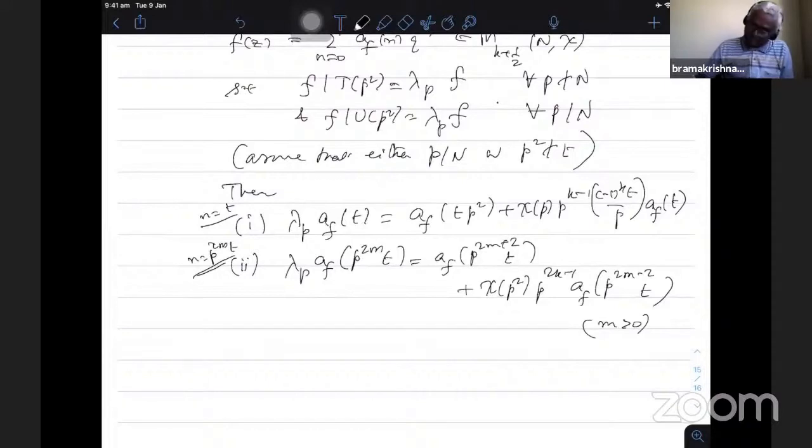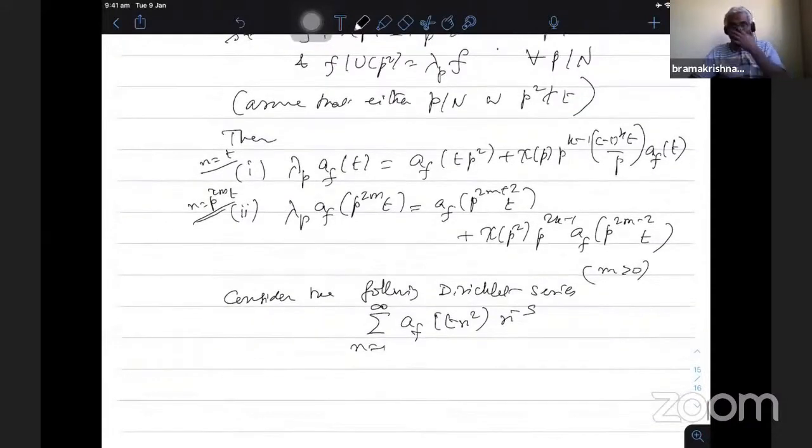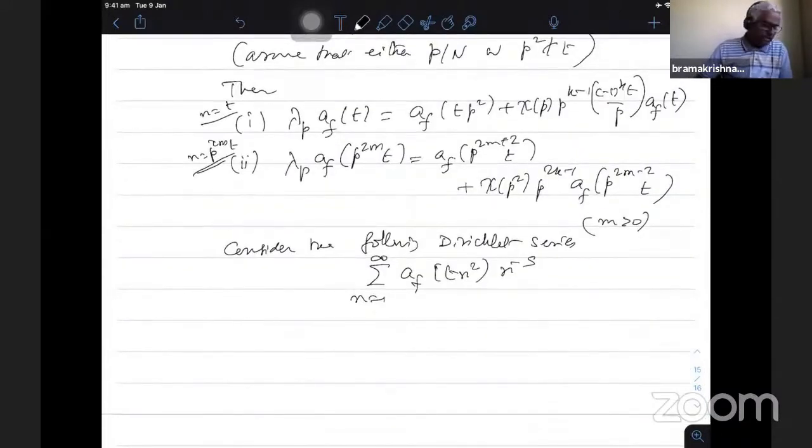Now consider the following Dirichlet series. t is given to you. Given a function f, consider the series of a_f(t n²) n^(−s). Unlike in the case of integral weight, where you take the nth coefficient and form the Dirichlet series, here I have to take some square free, whatever given square free t, n square times n^(−s). So we'll just write down two equations. Again, they are special cases of 1 and 2, whatever this is special case of the following.